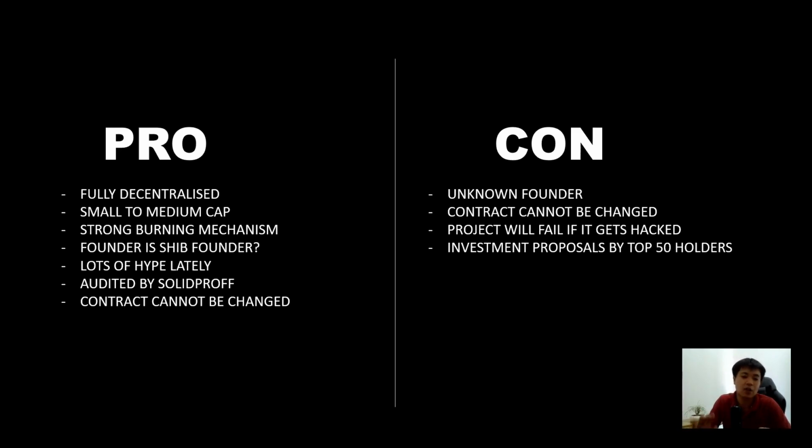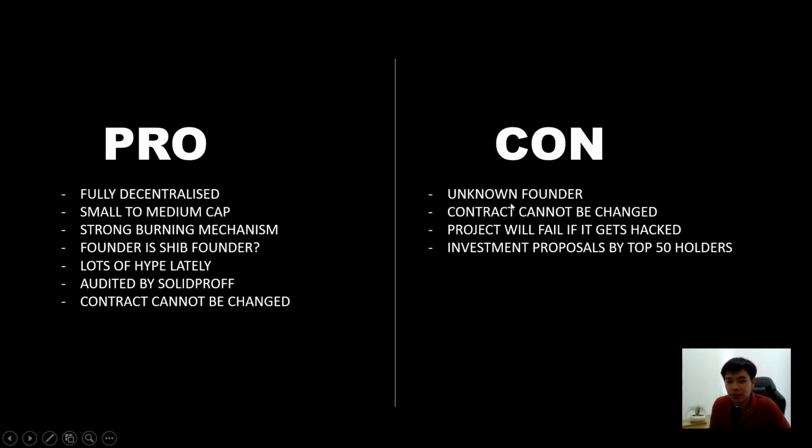So if the contract cannot be changed, we go to the next point, which is that the project will fail if the treasury gets hacked. Why? Because once this gets hacked, it will be gone forever, because the contract cannot be changed. Whatever tokens get hacked are lost in the process and cannot be retrieved anymore.